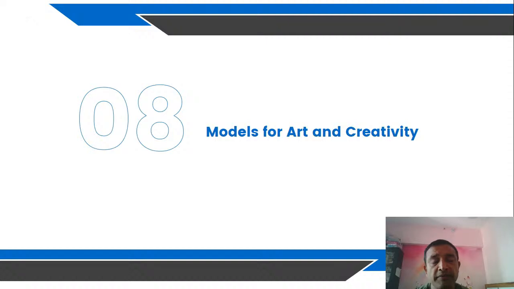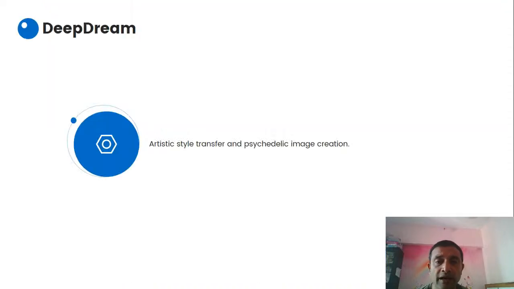Models for art and creativity. People who want to create a different kind of art or designs will use these models for these purposes. Deep Dream, artistic style transfer, and image creation.